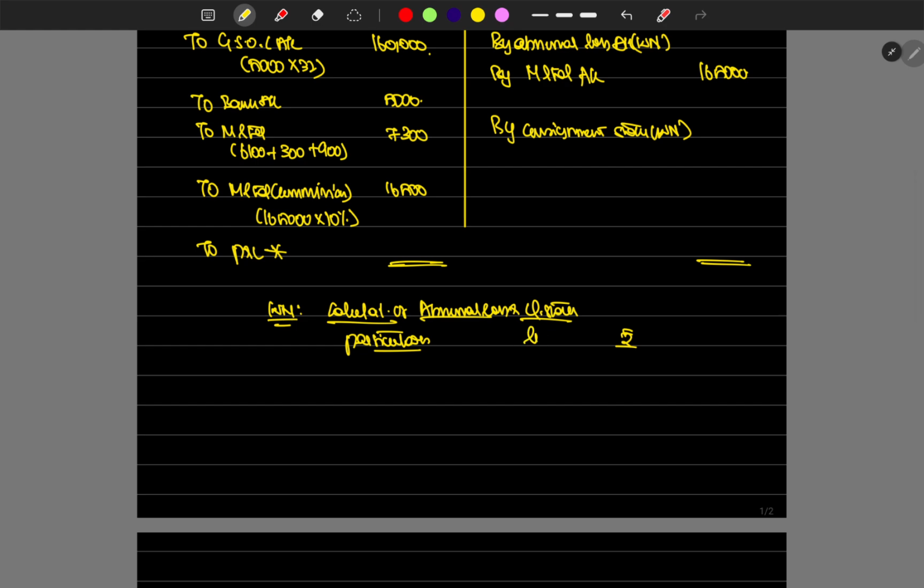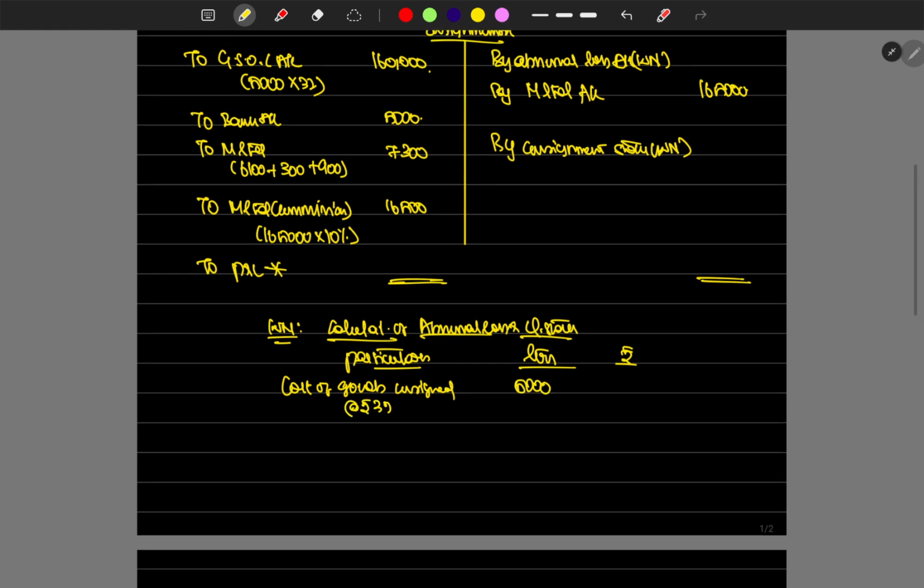Right. Okay, how much goods have been consigned? Cost of goods consigned, 5,000 liters have been consigned. Price is at rupees 32. So 5,000 into 32, which is 1,60,000, is the consigned goods value. Right. Then what are all the expenses incurred by the consignor, which is rupees 5,000. Okay, 1,65,000 is the total cost of the goods